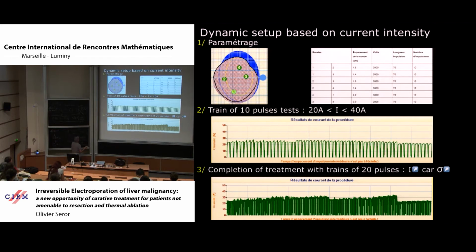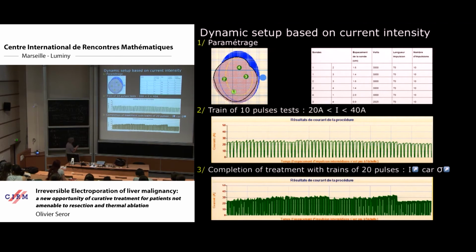So what are our tools to perform that? The device, the NanoKnife, provides this 2D chart here with 4 probes, and it gives us the distance. We are supposed to say the distance between 1 and 3 and 1 and 2, and set up all these distances and, of course, the voltage between each probe per centimeter.